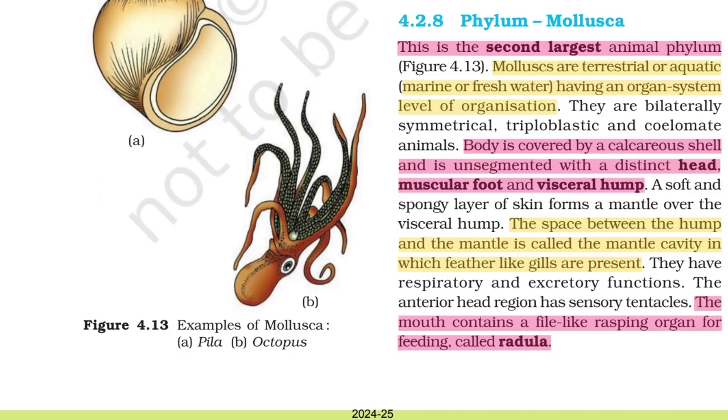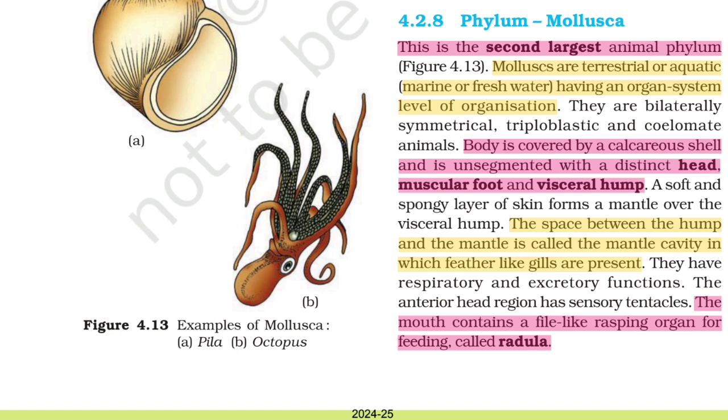Phylum Mollusca. This is the second largest animal phylum. Figure 4.13. Molluscs are terrestrial or aquatic, marine or freshwater, having an organ system level of organization. They are bilaterally symmetrical, triploblastic, and coelomate animals. The body is covered by a calcareous shell and is unsegmented with distinct head, muscular foot, and visceral hump. A soft and spongy layer of skin forms a mantle over the visceral hump. The space between the hump and the mantle is called the mantle cavity, in which feather-like gills are present.